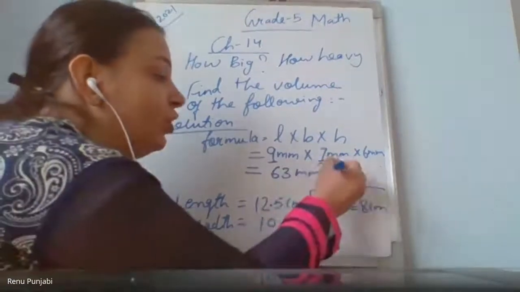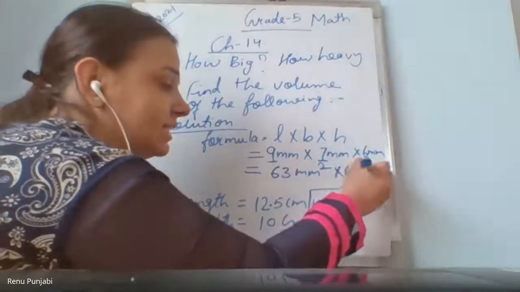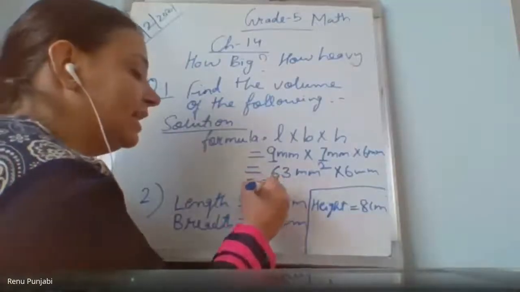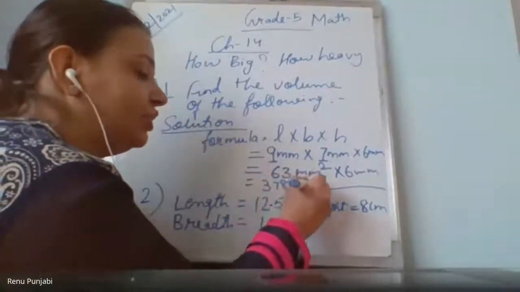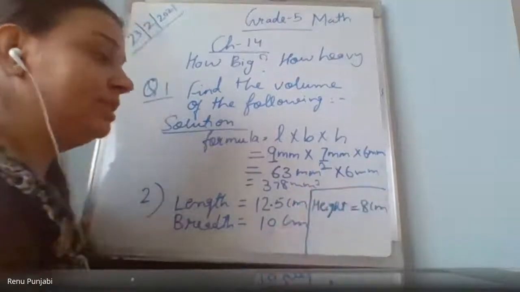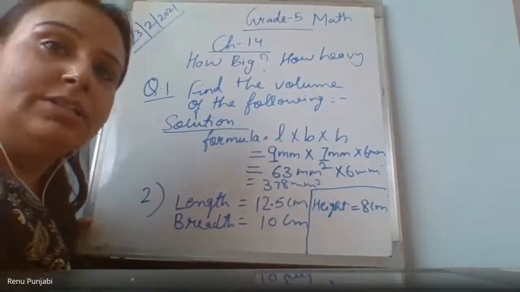So now when you multiply it with the 6, you will get 378 millimeter cube, because the third unit is also now multiplying. Okay, understood now? Yes, ma'am.